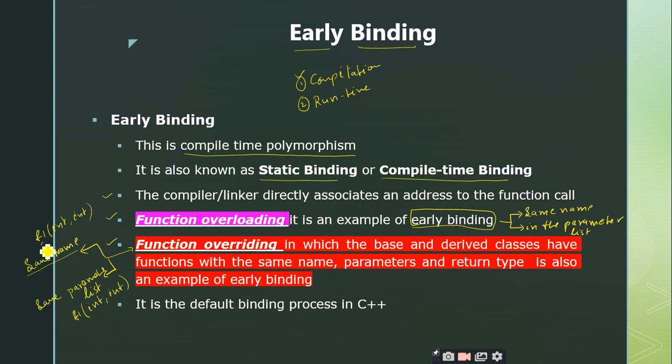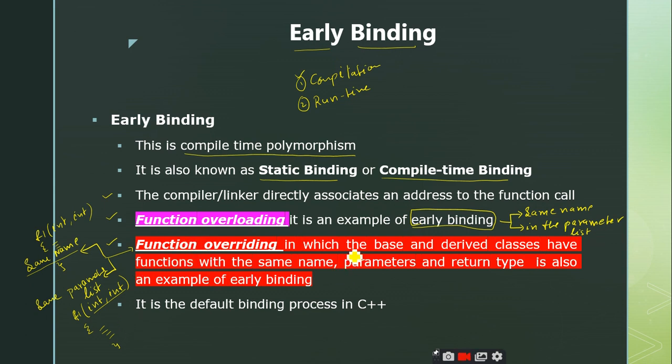So we have one definition inside the base class with the function name and two parameters, and in the derived class also we are using the same function name with the same number of parameters and the same types of parameters, but we are going to change the body of the function, right? That means we are overriding the definition that is given inside the base class in the derived class. So this is called function overriding.